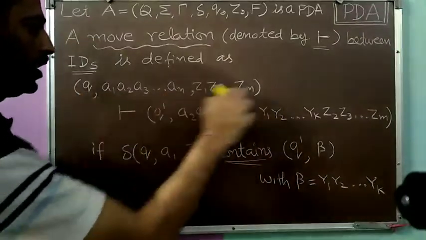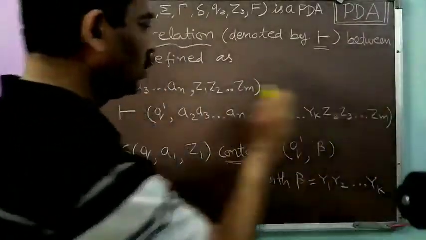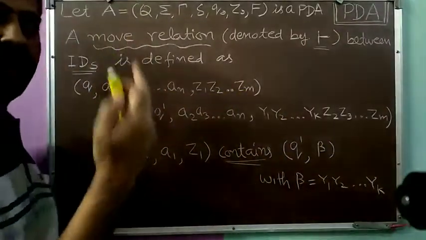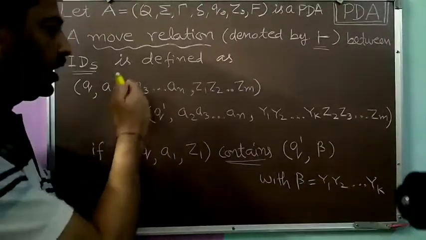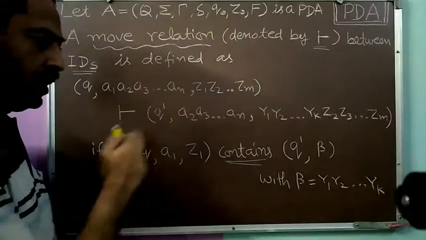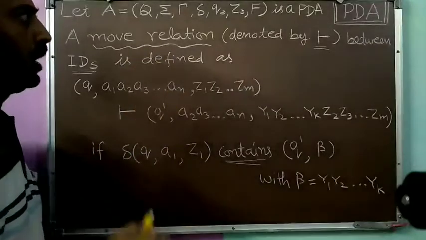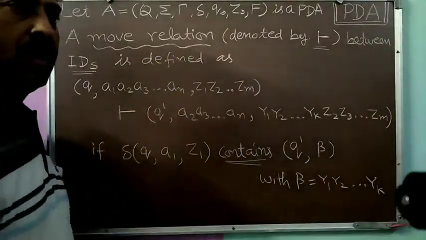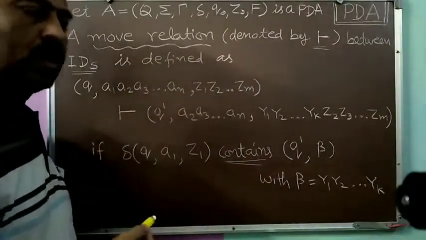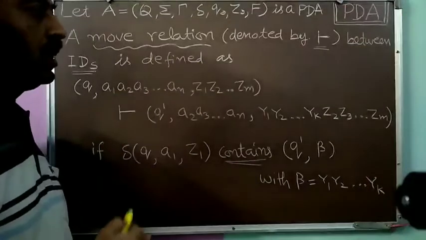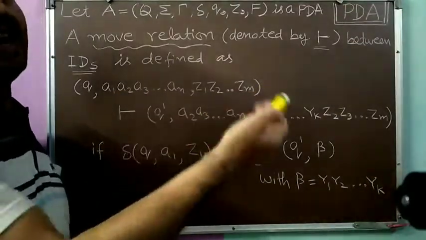In this manner, from this ID we have moved to this ID when we have processed one symbol from the input string as per the transition function given by the PDA. So when we execute a string over the PDA, we move between the IDs.